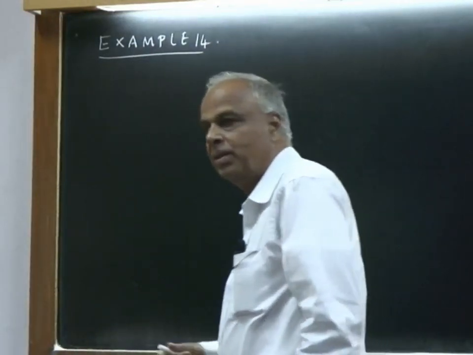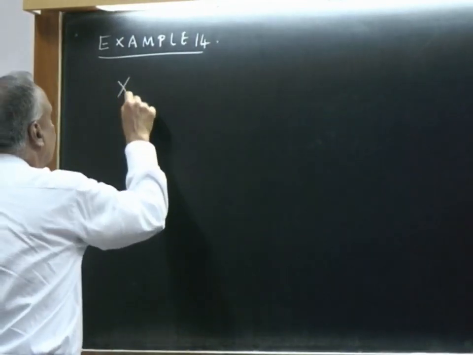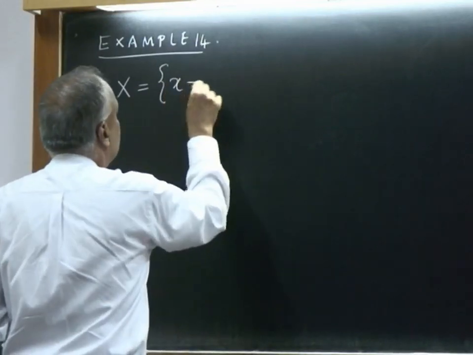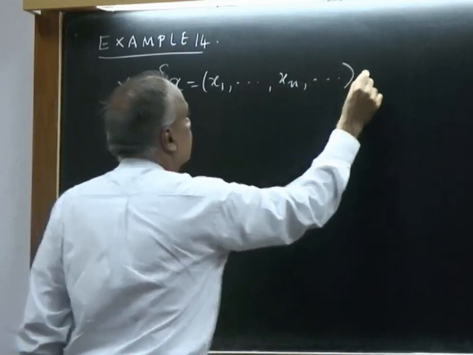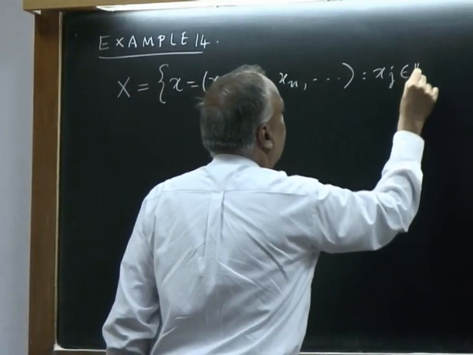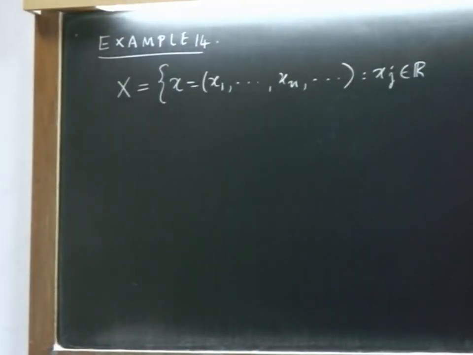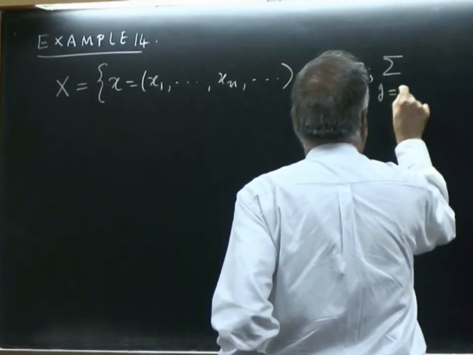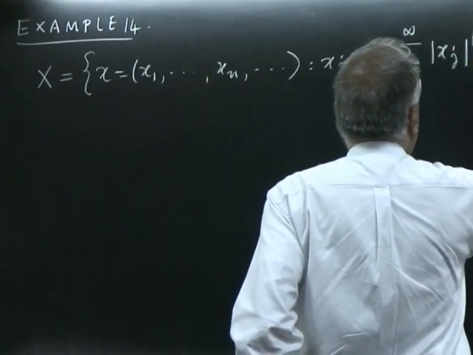This is the infinite dimensional version of the examples we saw last time. So, what I will do is I will take X to be the set of all sequences such that all the terms are real and such that the summation j equal to 1 to infinity of mod x_j to the power of p is finite.